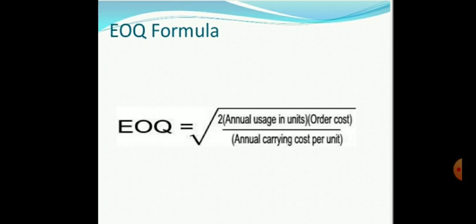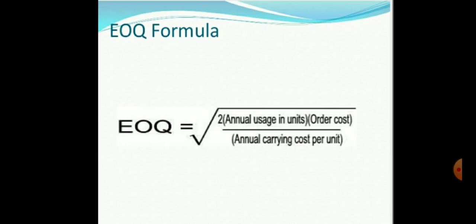For example, annual usage is 8000 units, cost per unit is rupees 0.30 per unit, and buying cost is rupees 7 per order. Storage and carrying cost as a percentage of the average inventory holding is 15%, that is the carrying cost. Carrying cost is 15% of 0.30, because the cost per unit is 0.30. We calculate 15% of 0.30, and the answer is 0.045.